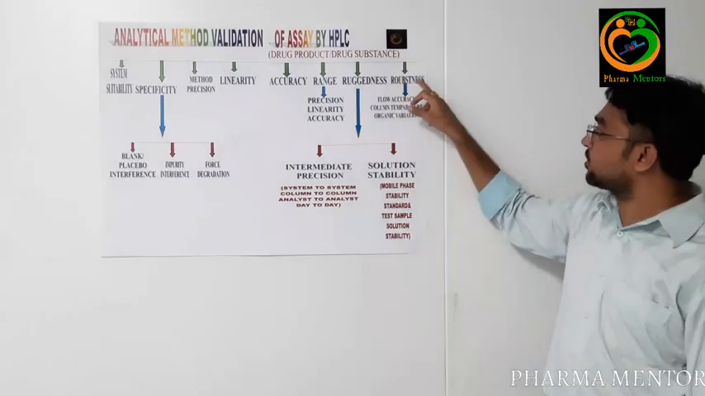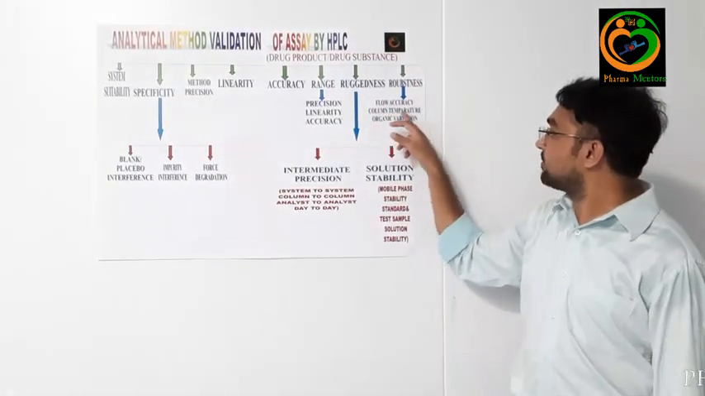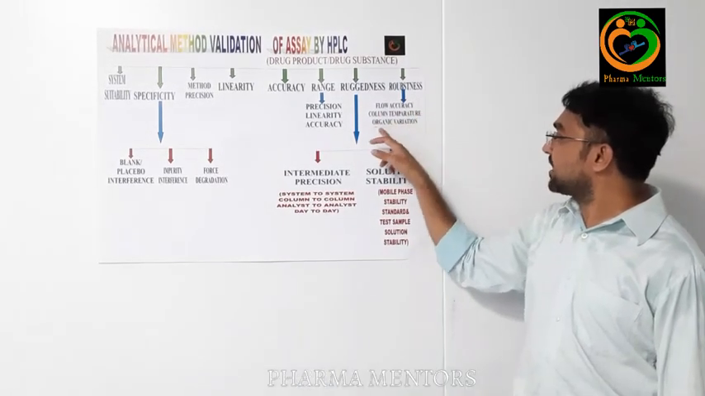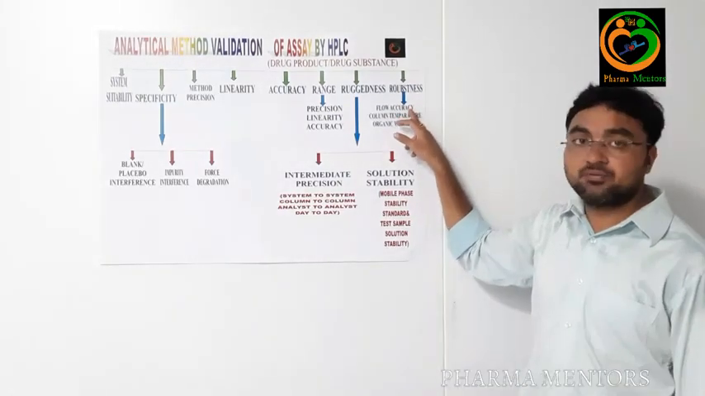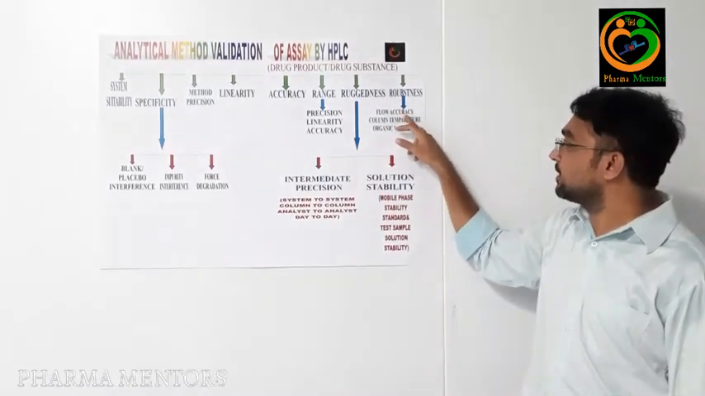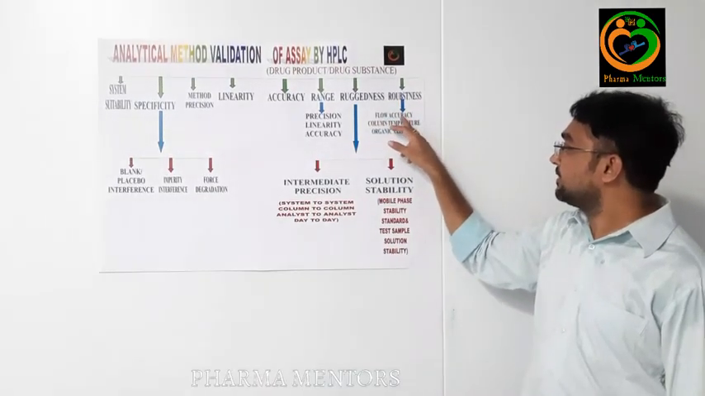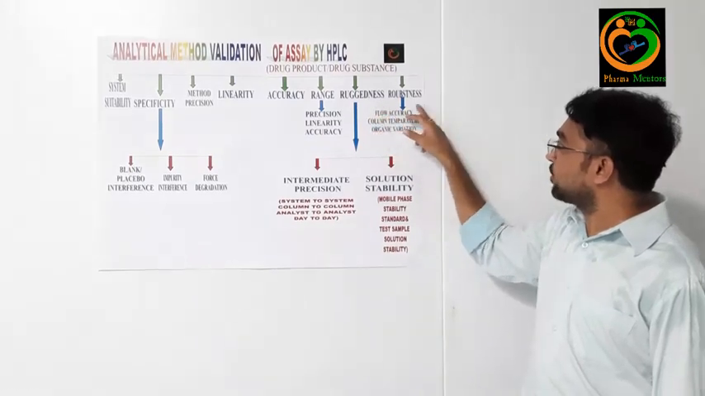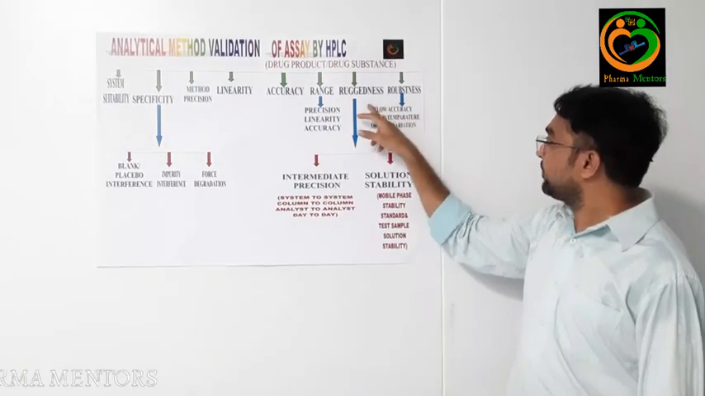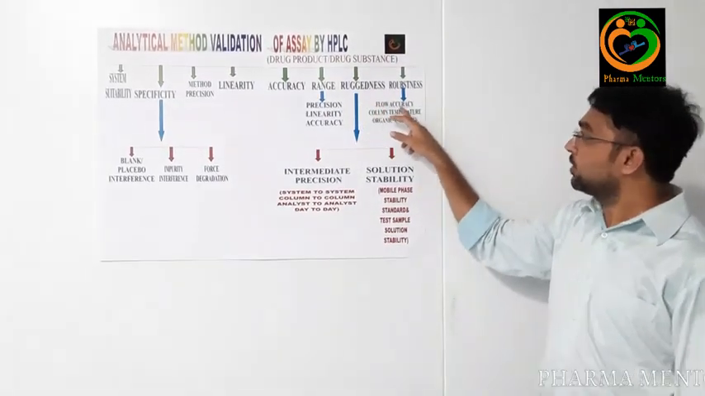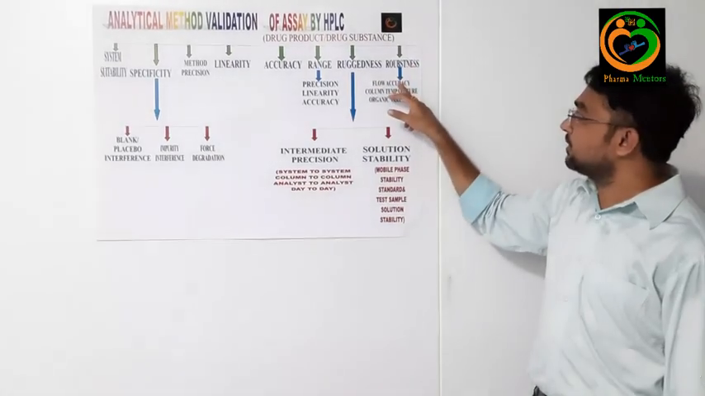And the next topic is robustness. As a part of robustness, you can cover flow variation, column temperature variations and organic variations. For flow, suppose your method is 1 ml flow, plus or minus 0.2 ml should cover the flow variation, meaning 0.8 ml to 1.2 ml, and you can evaluate the system suitability criteria. If the system suitability passes at 0.8 ml to 1.2 ml, your method is robust at 0.8 to 1.2 ml flow rate.